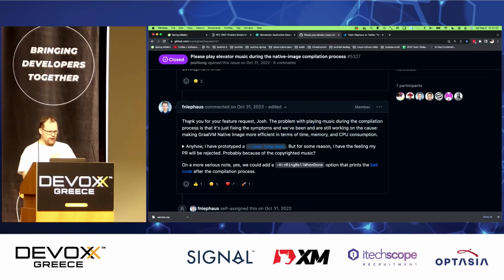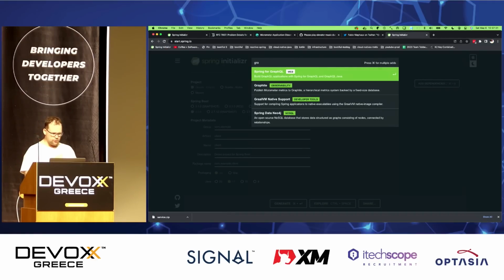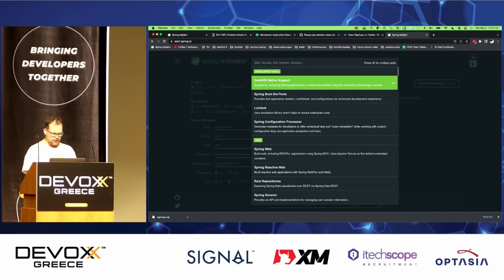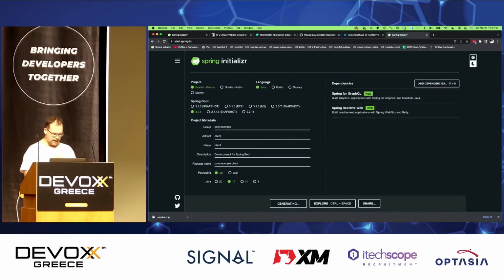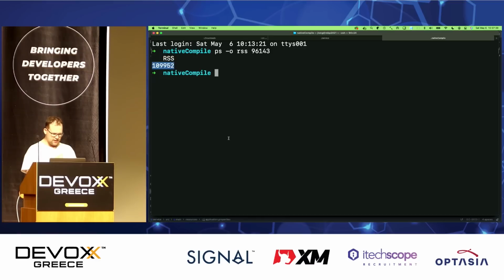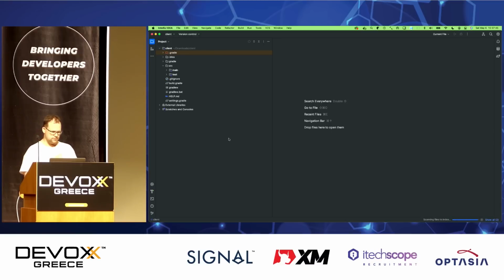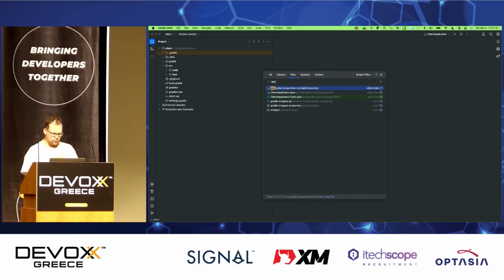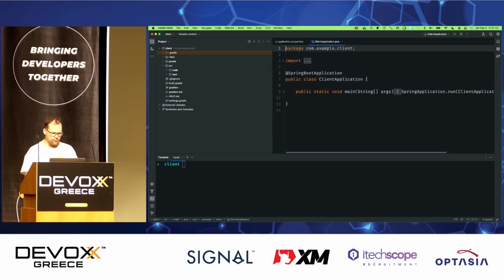Okay, friends. So we've got ourselves a service. You know, the last thing I want to do is I just want to build a quick client, right? And so to do that, I'm going to use GraphQL, and I'll use the reactive web support, and we're going to call this client. We're going to open this up in our IDE, okay? So cd downloads uao client.zip. Very good. And you know, we're going to run this application. It's going to be a web app, but it's going to run on a different port. And this is just going to be a client that talks to our service, the service that we just built.